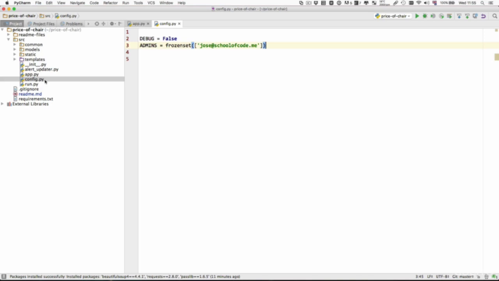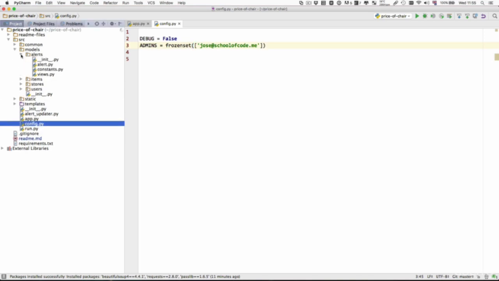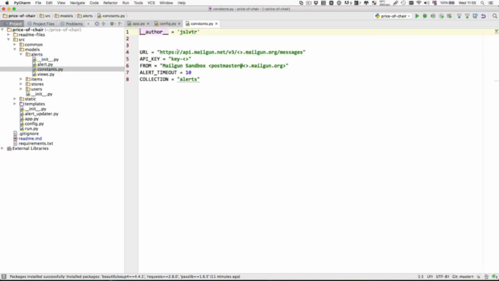Instead of using the config for that example, we're going to be using something that does matter a bit more, which is the models.alerts.constants file. Here, we've got the URL, API key, and the from for the Mailgun API. Notice how these values are supposed to be hard-coded here in these variables. However, if we put the API keys here, and then we push this code to GitHub, then it is publicly viewable, and anybody could use our API key to send emails. Mailgun limits the number of emails you can send per month, so it is not a good thing if other people are using our API as well.